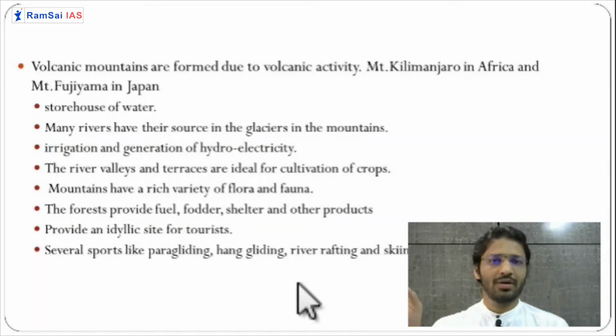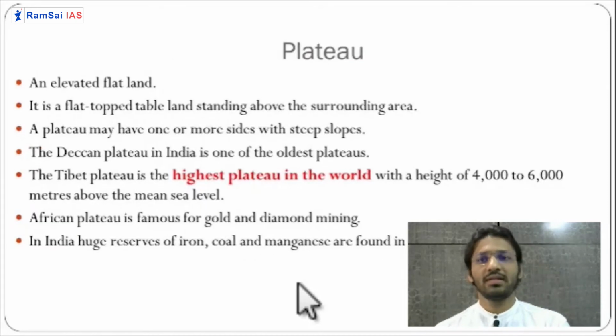Like if you go to the Himalayas, to Sonmarg, Gulmarg, ice skiing or ice skating is very famous over there. River rafting, Haridwar, you go to these mountains, river rafting is very famous. Then paragliding, if you come to the Western Ghats, they are very famous for paragliding. Then certain mountains are important for bungee jumping and all. So they have various importance in terms of recreational or tourism activities. So I hope you guys have understood. It's a very simple chapter.